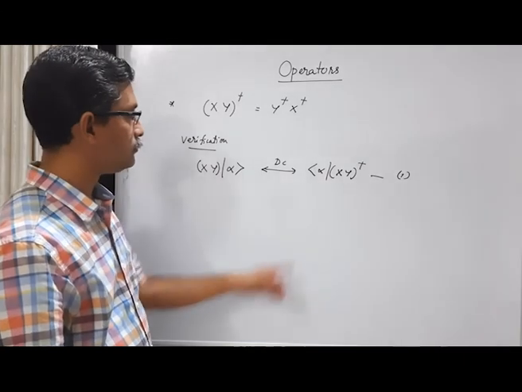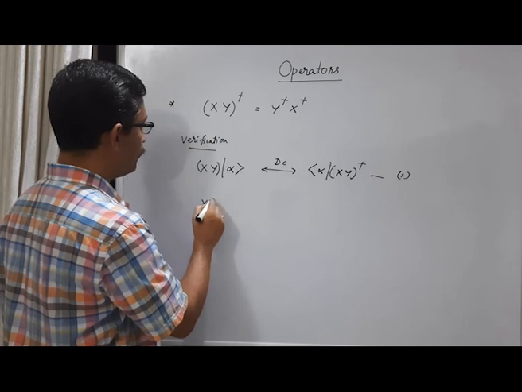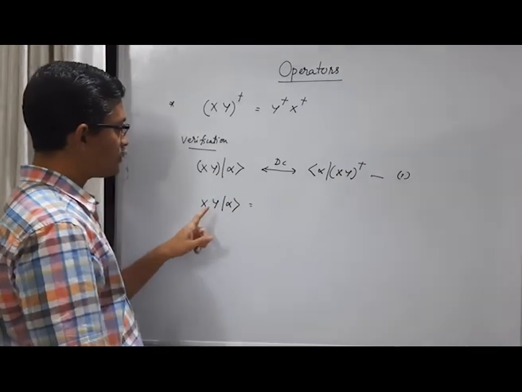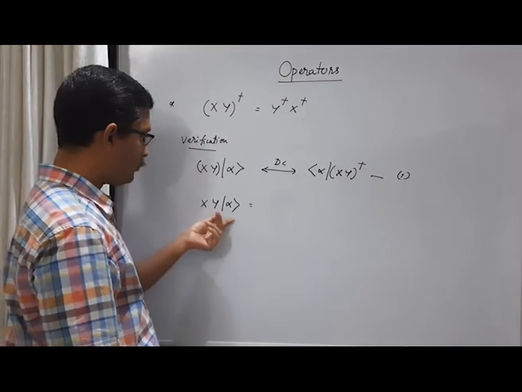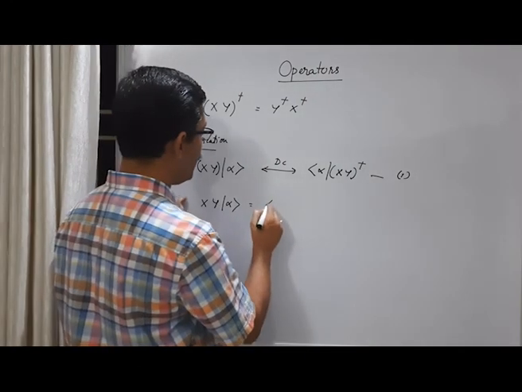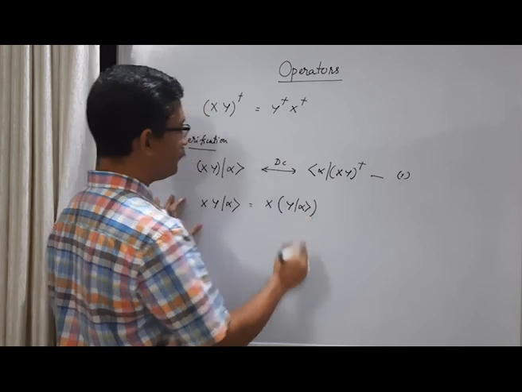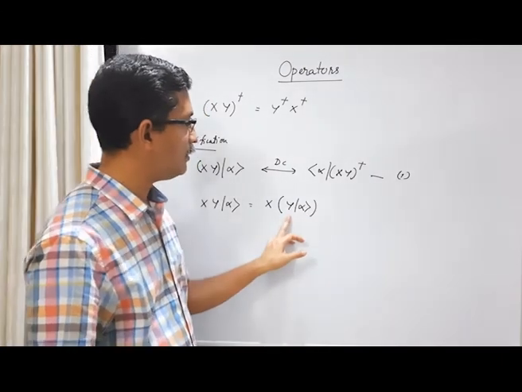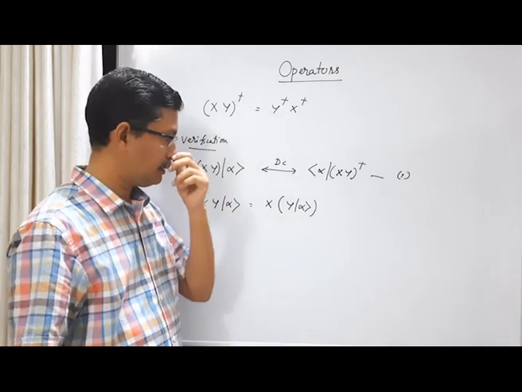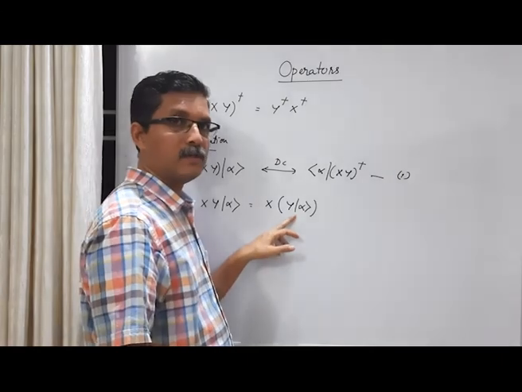Okay, we get this. Now again come here, xy acting on alpha. Now this we can treat as first y acting on alpha and then x acting on the result. So I can write this as x times y alpha, which means operator y is acting on ket alpha and we get a new ket, and x is acting on this new ket. Let us take the dual correspondence of this relation.